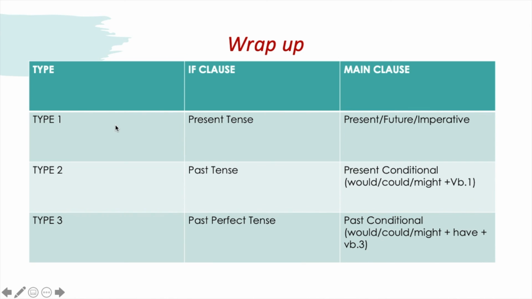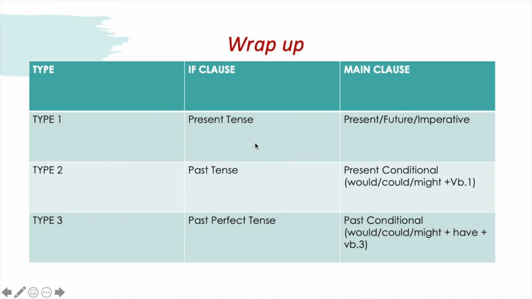Here you have a table containing, in the first column, the types of the conditional clauses, type 1, 2, 3. In the second column we have the if clause, the conditional clause, and in the third column we have the main clause or the result clause. And here you have the structure you have to use. So here is something very brief, something you can remember.